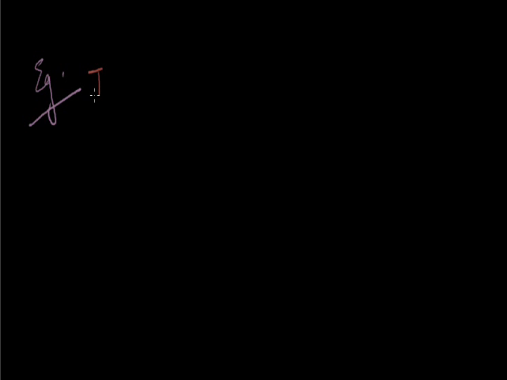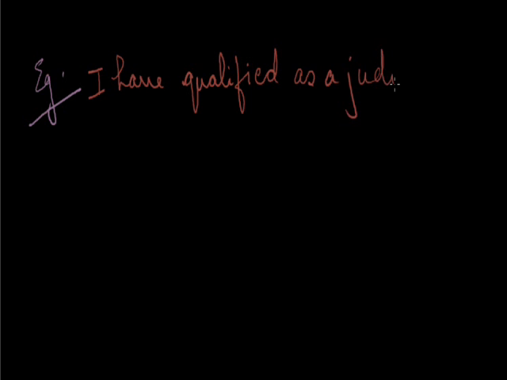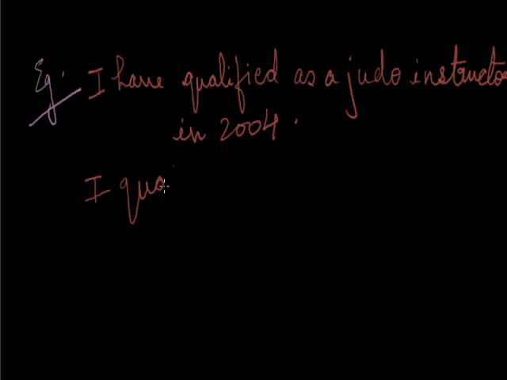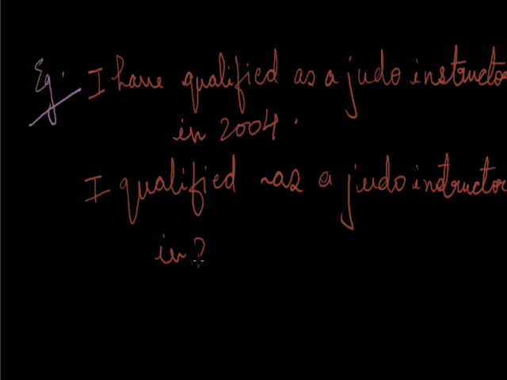I'll write two examples. I have qualified as a judo instructor in 2004, and on the other hand, I qualified as a judo instructor in 2004.